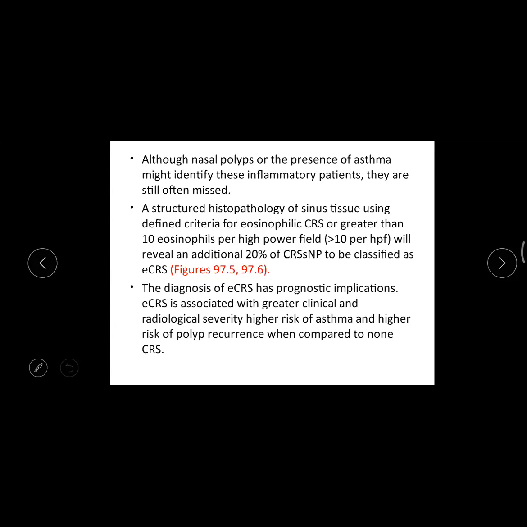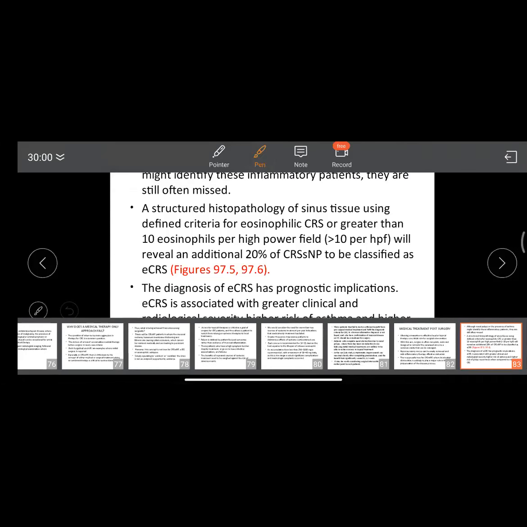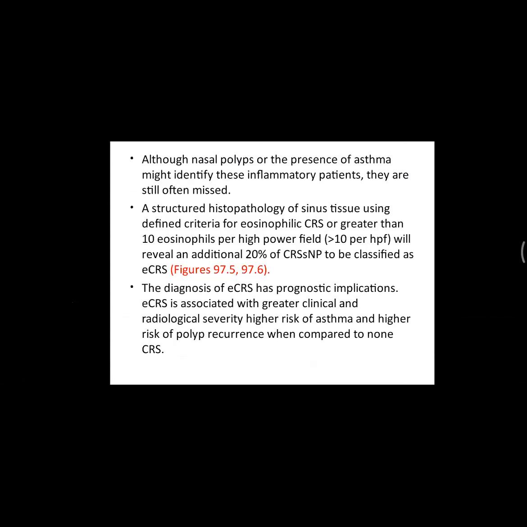So for eosinophilic chronic rhinosinusitis, the criterion is 10 eosinophils per high power field, very important. And an additional 20% of chronic rhinosinusitis without nasal polyposis can be classified as ECRS. That is, the eosinophilic group is almost 20% even without polyps. Out of 10 cases, you have 2 cases. Keep it in mind. The prognosis of eosinophilic chronic rhinosinusitis is that radiological severity is higher, the risk of asthma is also higher, and polyp recurrence is also higher. Next slide.